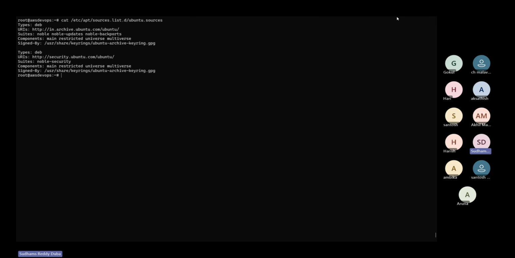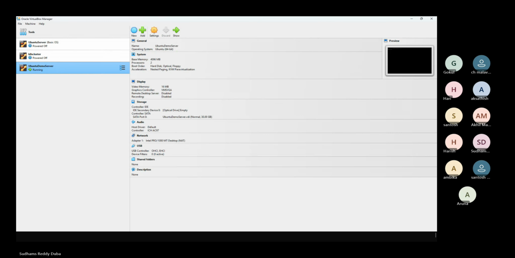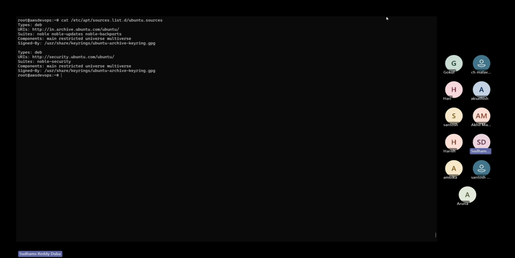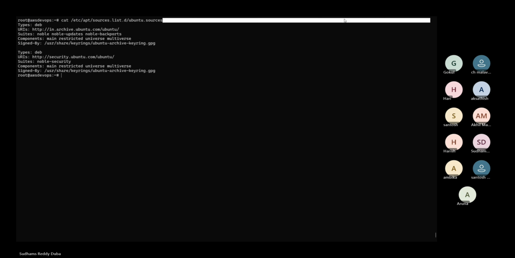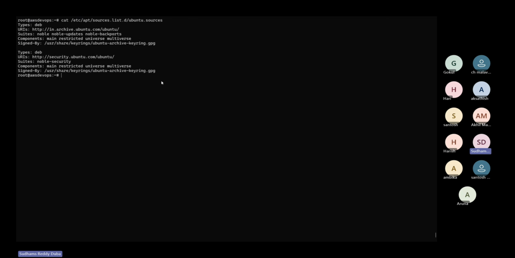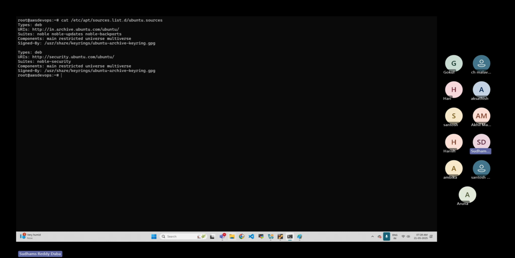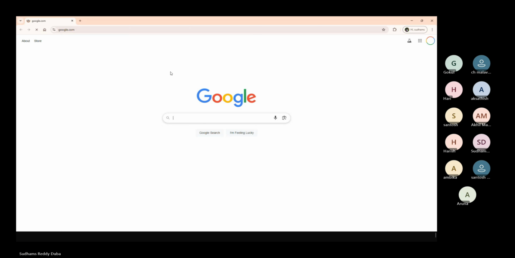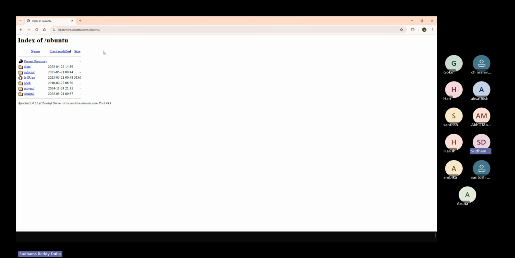You can see here, you have to search for it, but your apt command automatically searches for those packages.